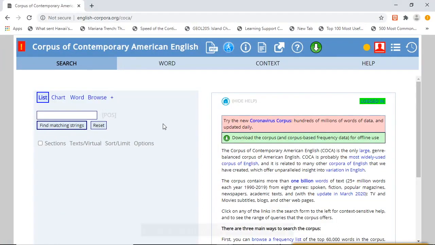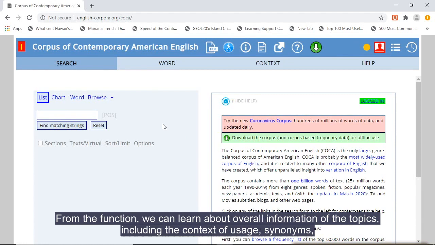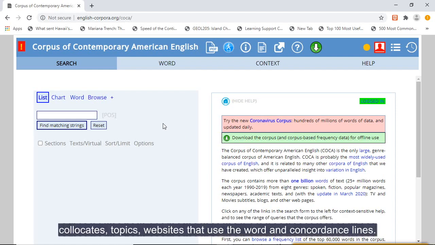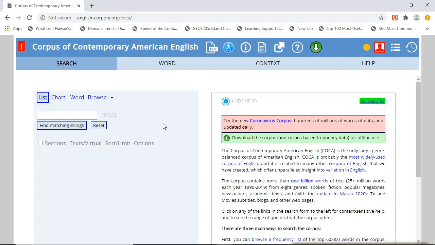Word. Word is a new function of COCA. From the function, we can learn about overall information of the topics, including the context of usage, synonyms, collocates, topics, websites that use the word, and concordance lines.